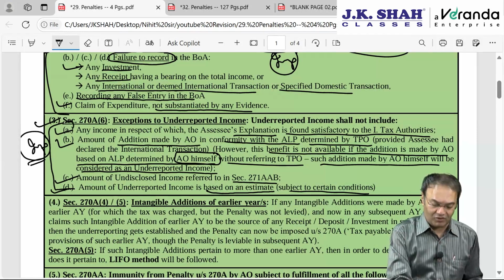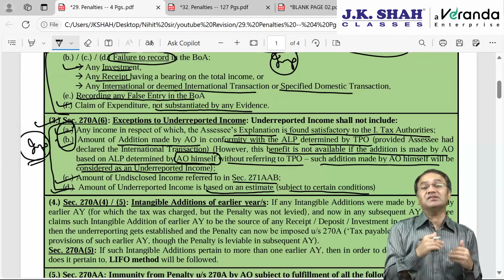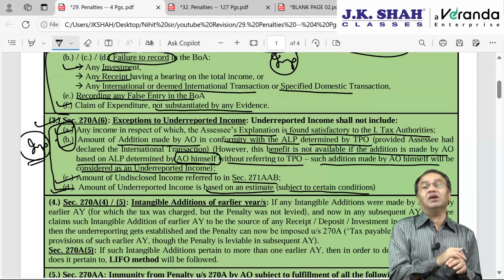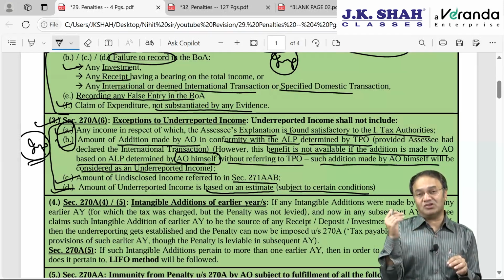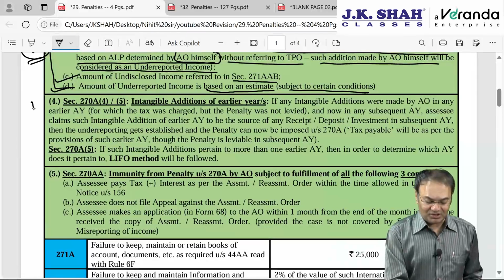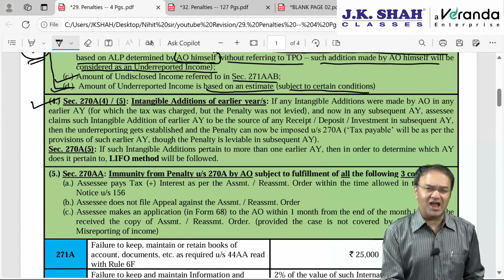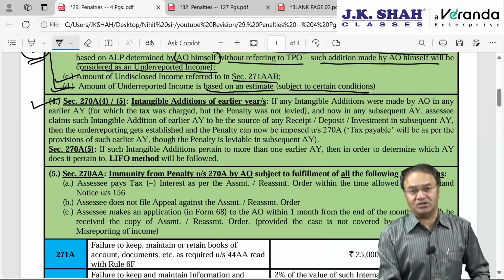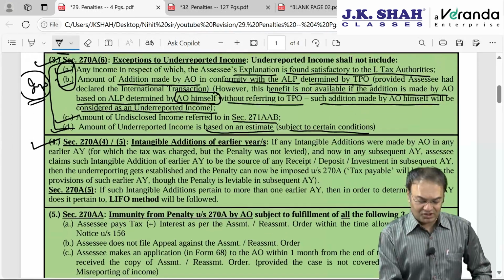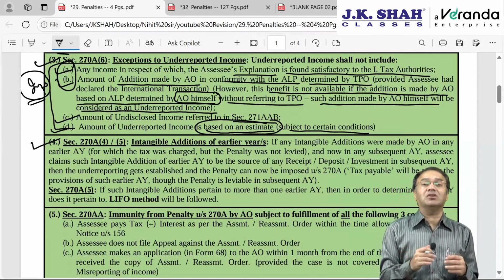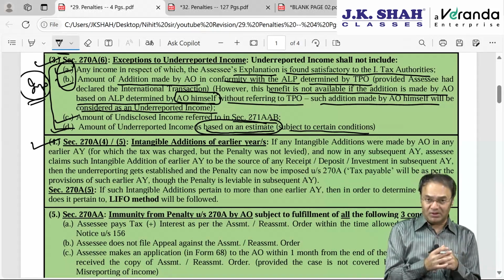that in certain situations penalty is not leviable. Ideally the first two situations are where the assessee's explanation is found satisfactory by the department, or where the AO has made addition based on the order of the TPO determining ALP. 270A subsection 4 and subsection 5 are slightly important for theory questions; practical questions cannot be asked. Intangible addition we just discussed, that is additions made by the AO based on estimate. Such additions are called intangible additions because there is no supporting evidence available with the AO.